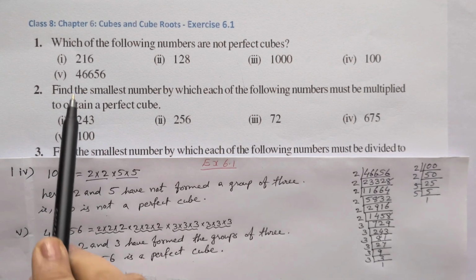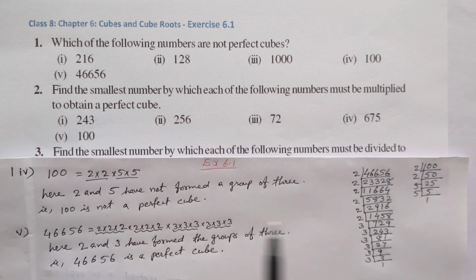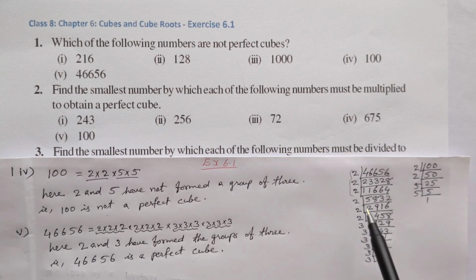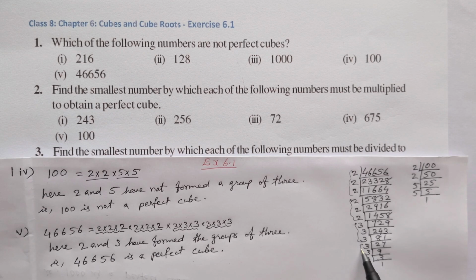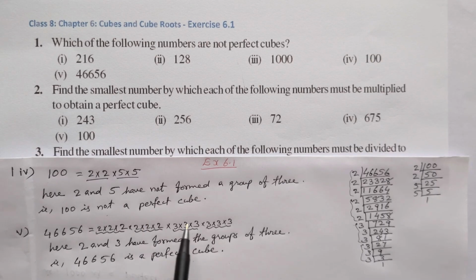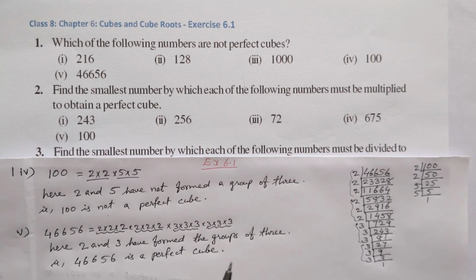Next number, 46,656. When we do the prime factorization, we get six 2's and six 3's. That means 2 and 3 have formed groups of 3, and no number is left. So we can write that 46,656 is a perfect cube.